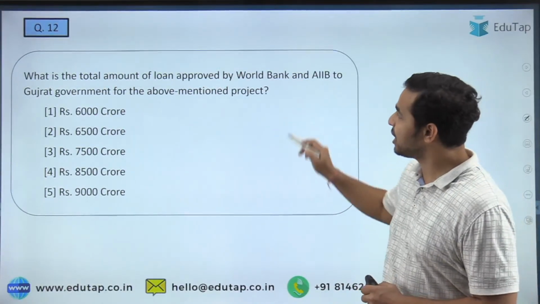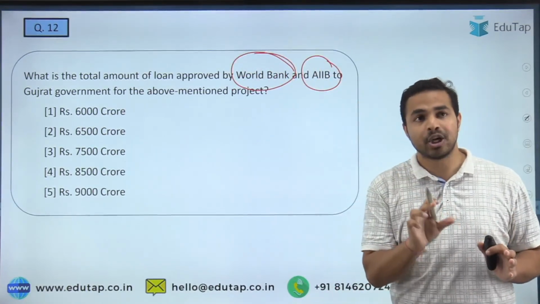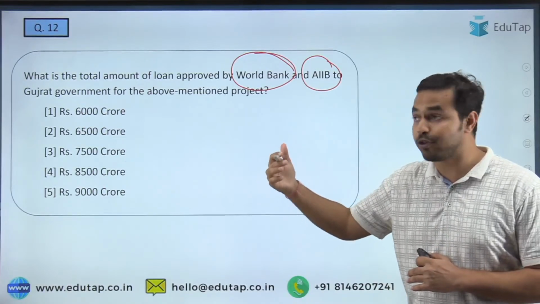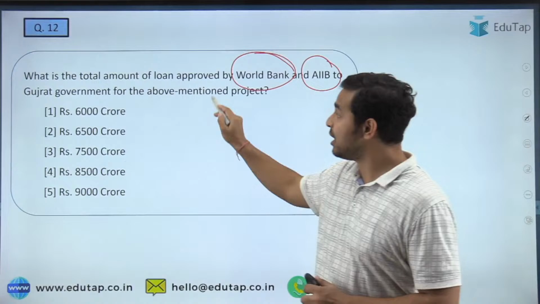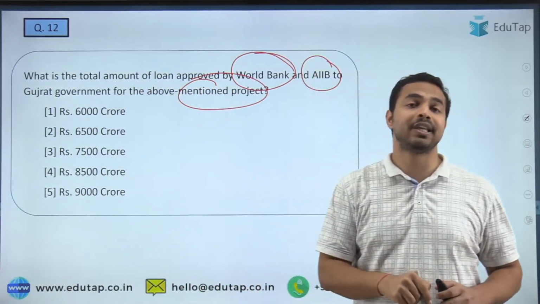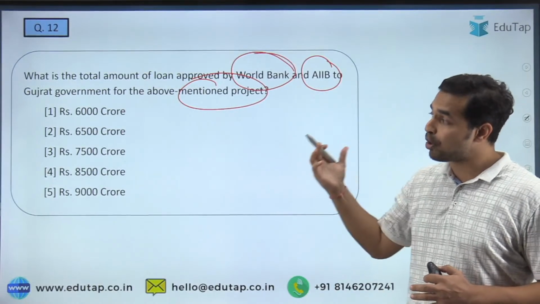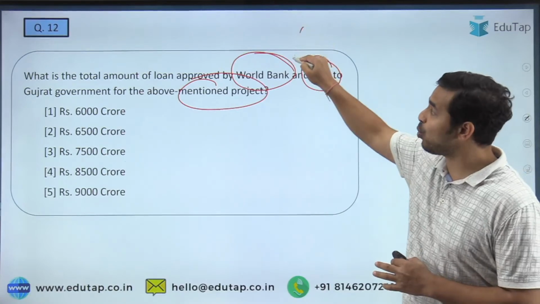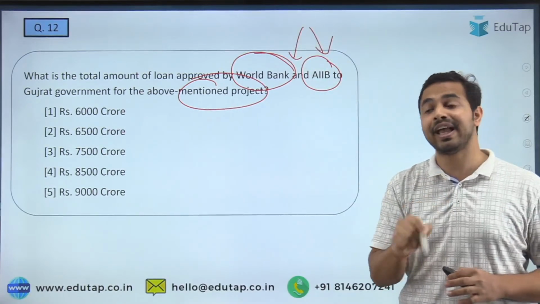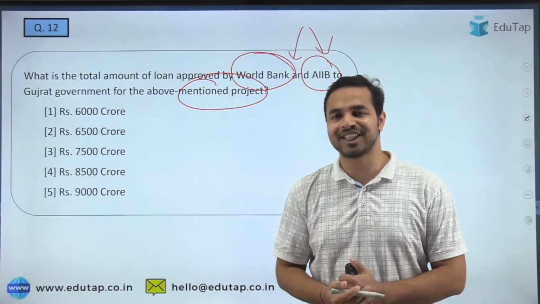So the next question is about the World Bank and AIIB. See, recently कुछ amount of loan was approved by the World Bank and AIIB to the Gujarat government for the project. And guys, this project is basically about the school excellence project of the Gujarat government. So please tell me that what is the right answer to this question. कितना लोन यहाँ पर वर्ल्ड बैंक और AIIB मिलकर दे रहे हैं to the Gujarat government for the school excellence project? Let's see who will answer the question correctly.